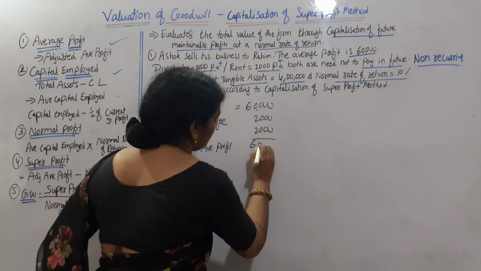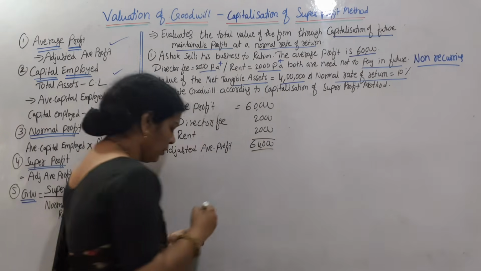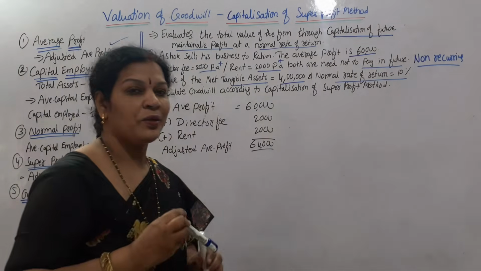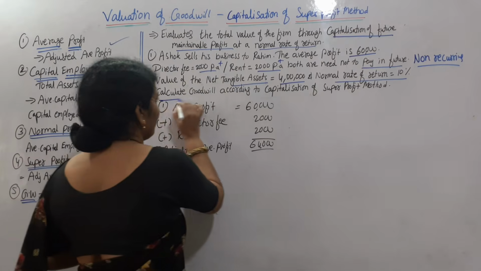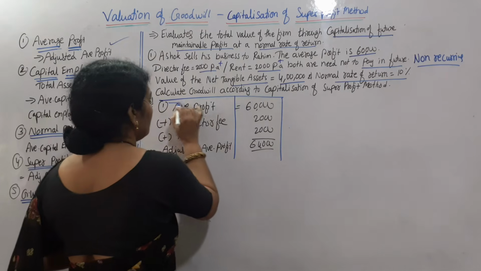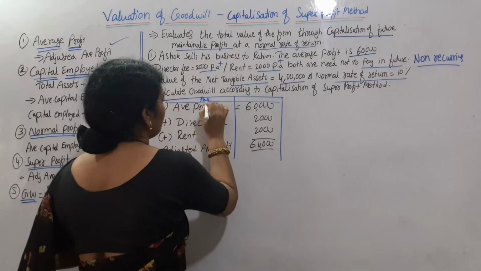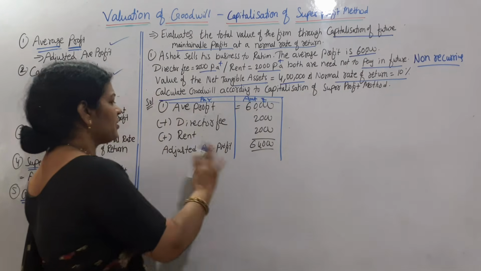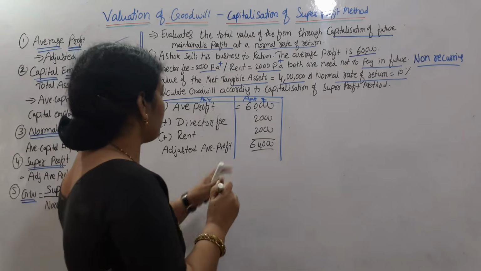If we add, it is 64,000. If you want, you can show it in a table also. In exam, it looks very neat and clean, neat and tidy, right? So you can show it like this also. Particulars, amount in rupees. First step, you got adjusted average profit.